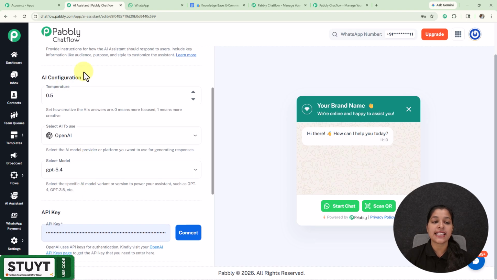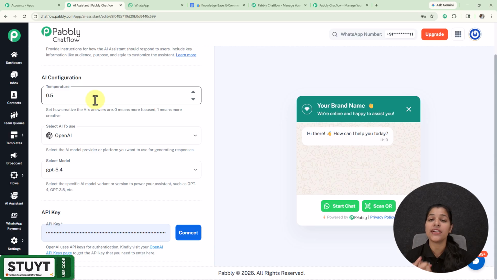Now we are getting this AI configuration section where we have to select the temperature. So now you might be thinking, what is this temperature doing over here? Here temperature basically shows the creativity of the AI's answer. Here 0 means more focused and 1 means more creative. So as you move towards 0, your answer will be more focused, and if you move towards 1, your answer will be more creative. But I am going to keep it as 0.5, which is the most friendly temperature.